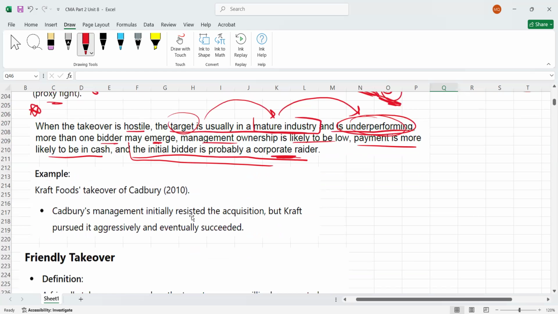Here we have an example: Kraft Foods' takeover of Cadbury in 2010. They acquired Cadbury in 2010. Cadbury's management initially resisted the acquisition, which means it was hostile, right? But Kraft pursued it aggressively and eventually succeeded, because they made the offer to the shareholders directly, even though the management was opposing.